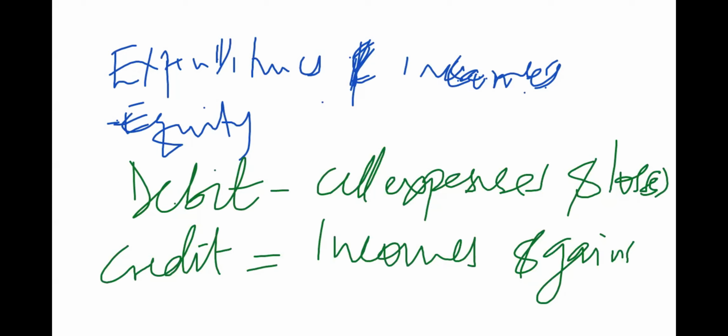If it is an income account, something that is bringing in an income, it is supposed to be credited. I'm going to explain why we are doing it from that perspective, but those are the basic rules as far as the nominal accounts are concerned.